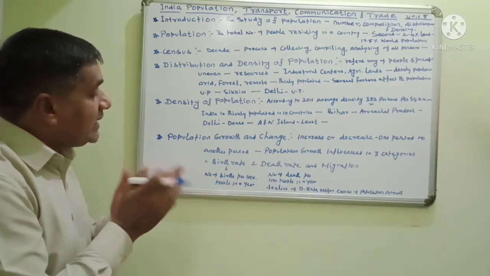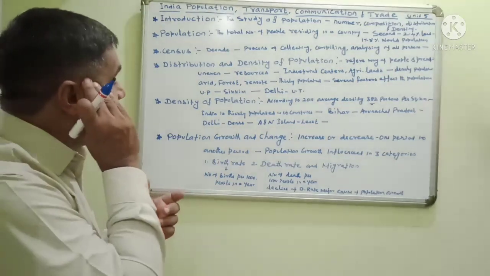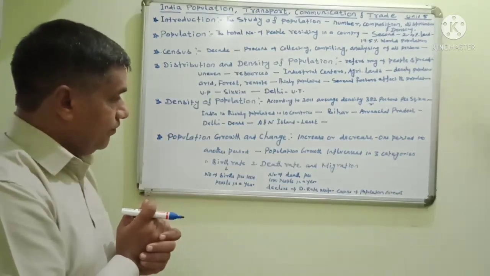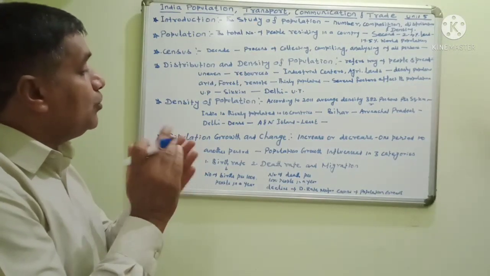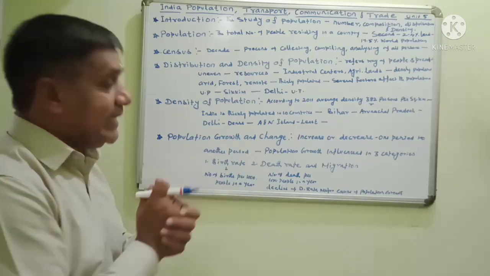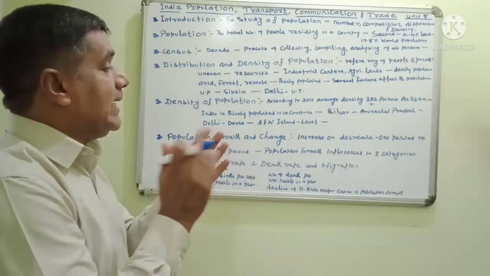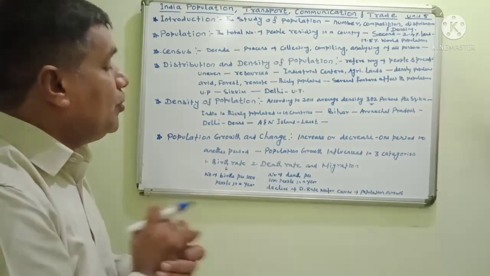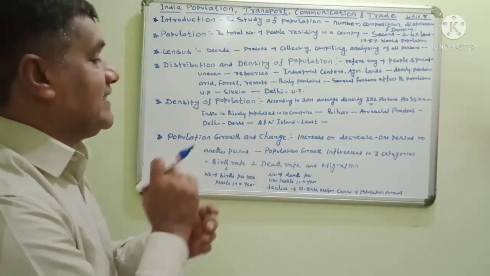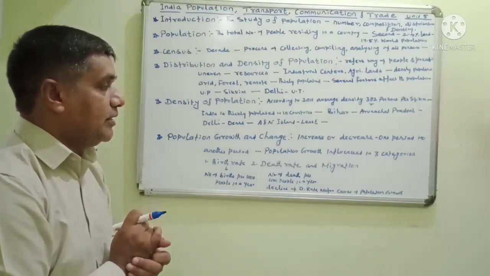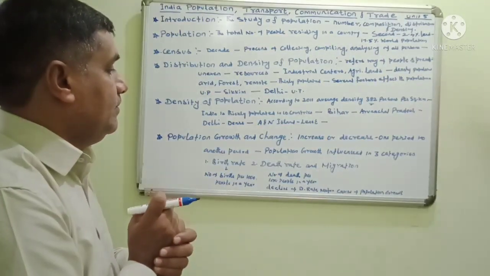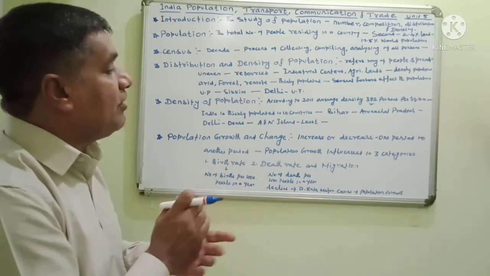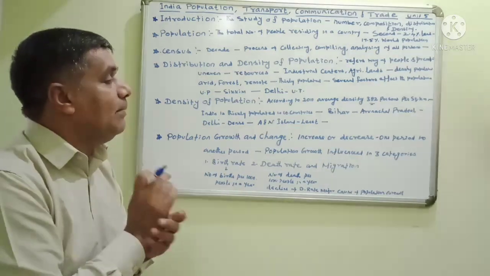The number of births per 1,000 people in a year is known as birth rate. The number of deaths per 1,000 people in a year is known as death rate. And migration: some people migrate from one place to another, so the population also changes. Some people migrate within our country, which is internal migration.